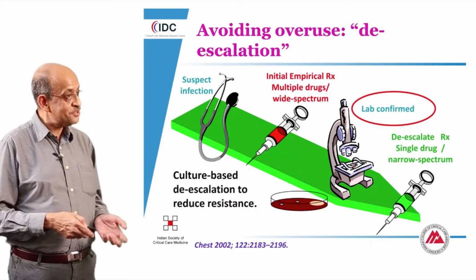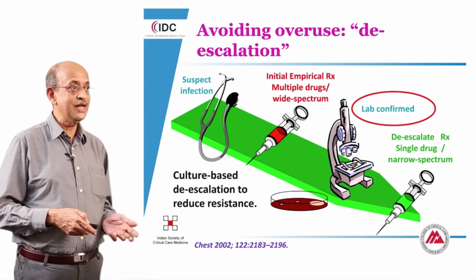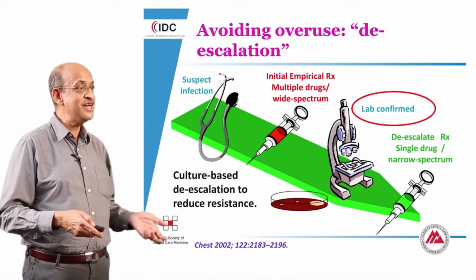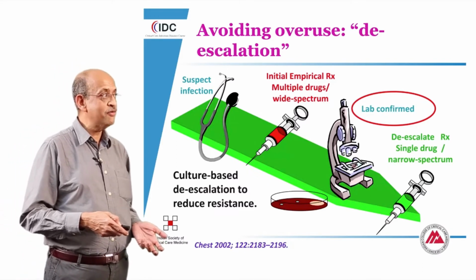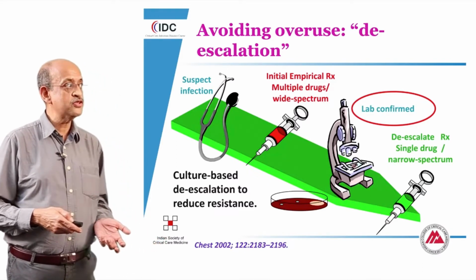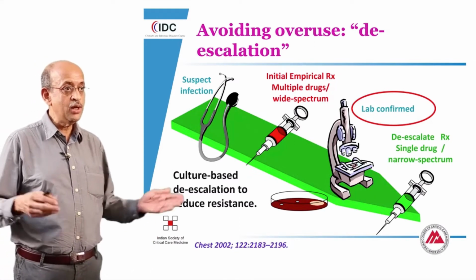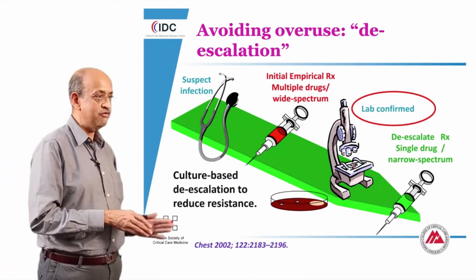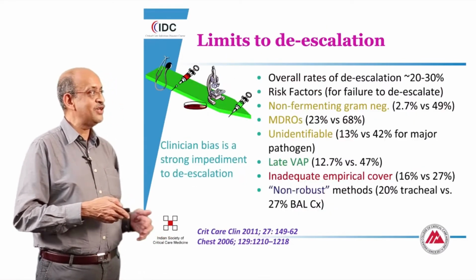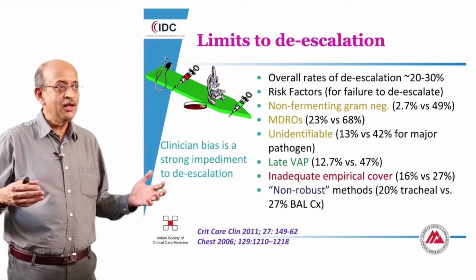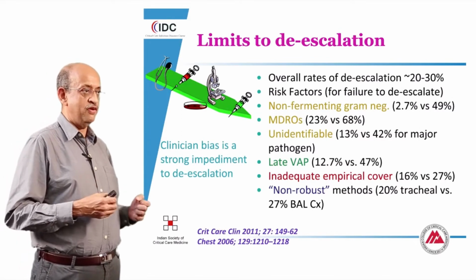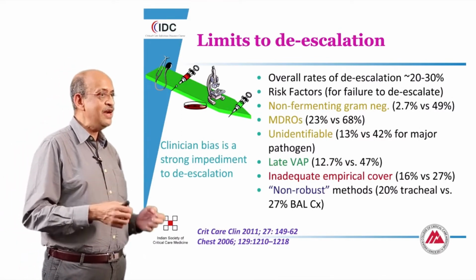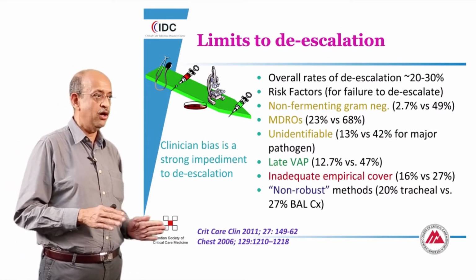So when we suspect an infection, we initiate an empirical antibiotic with a wide spectrum. When we have a lab confirmation, we go through a process of de-escalation to narrow down the spectrum to the organism that has been specifically identified. Now, with this as our idea, it seems logical, but we will find that most of us as clinicians find it very difficult to de-escalate antibiotics.